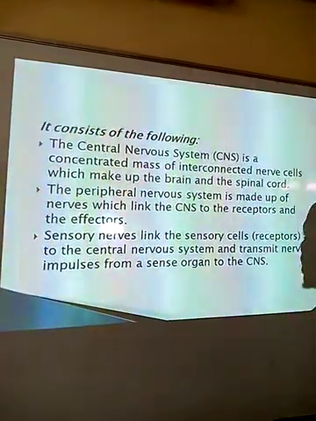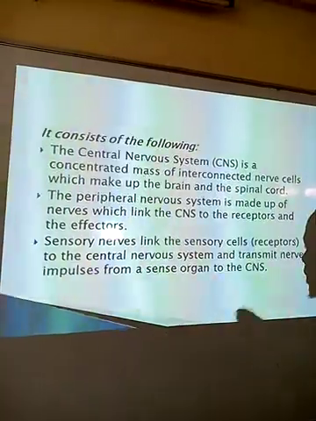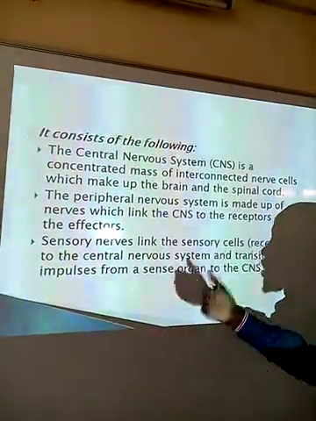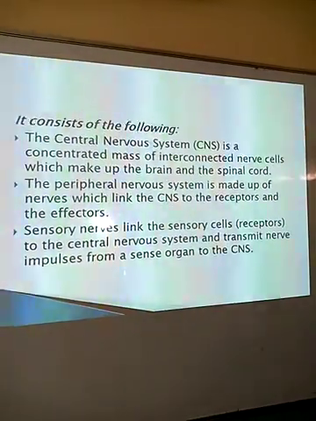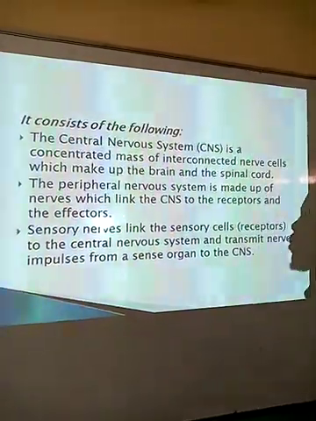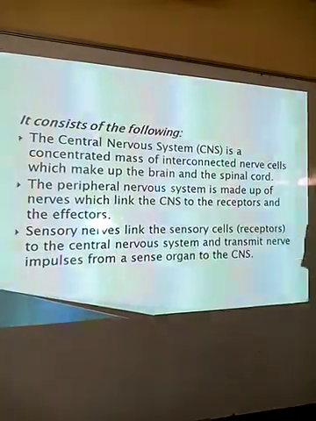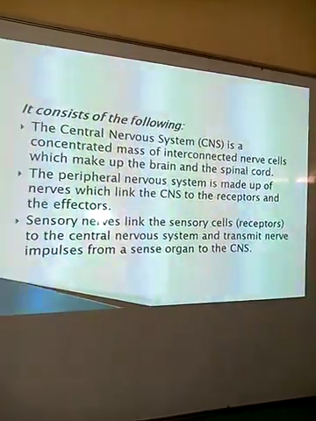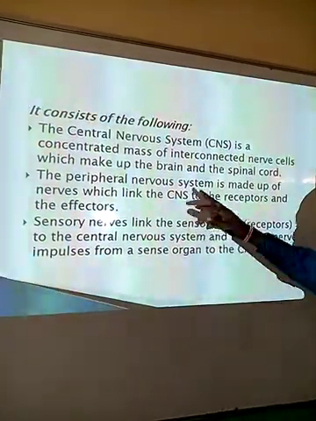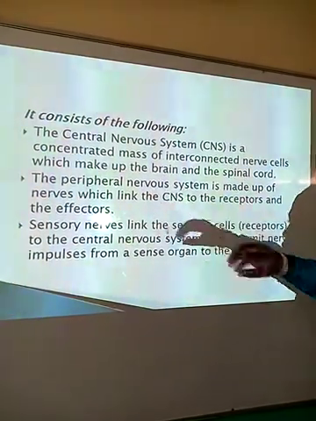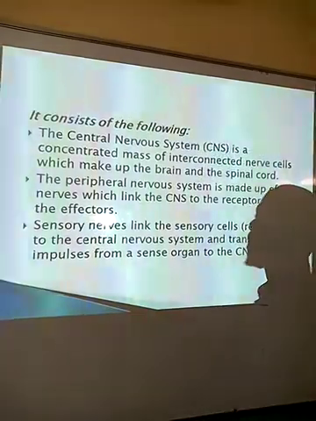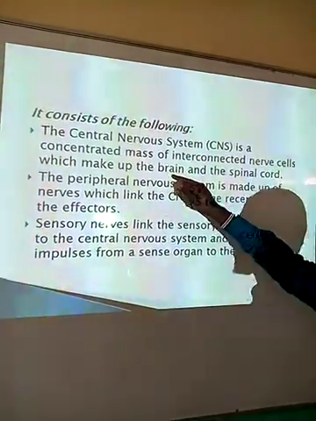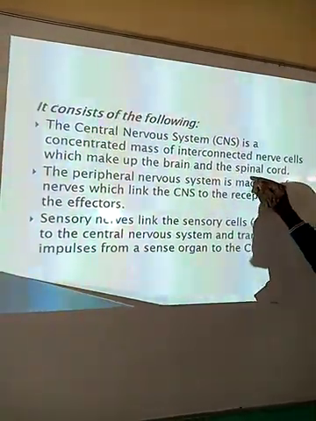What are the components of the nervous system, or what does it consist of? One, the central nervous system, or CNS, is a concentrated mass of interconnected nerve cells which make up the brain and the spinal cord. These two parts are very, very important. So should you be asked to name the two major components of the central nervous system, it consists of the brain and the spinal cord.